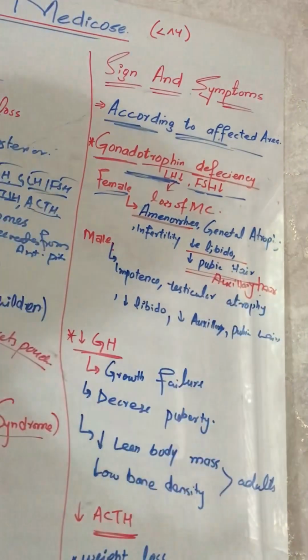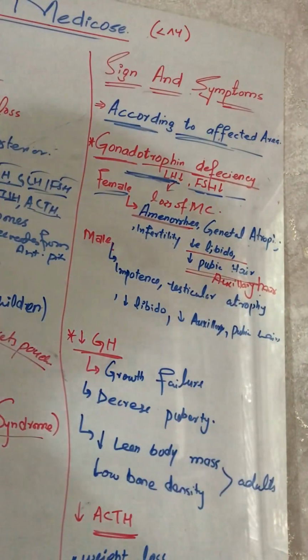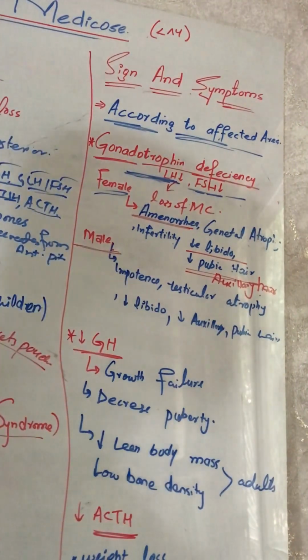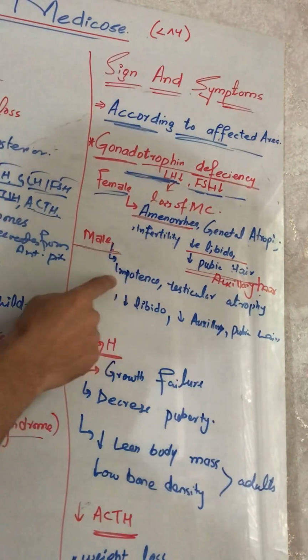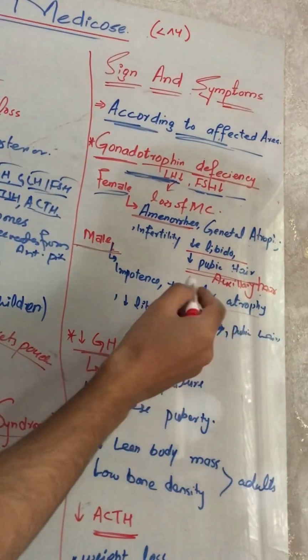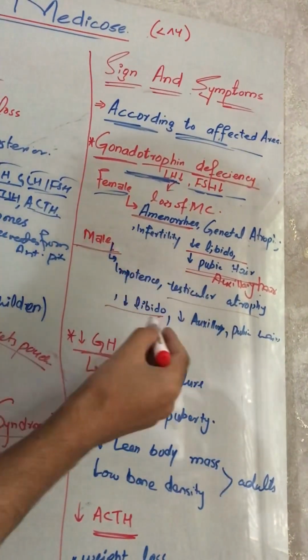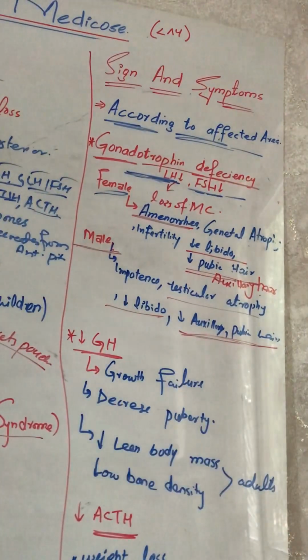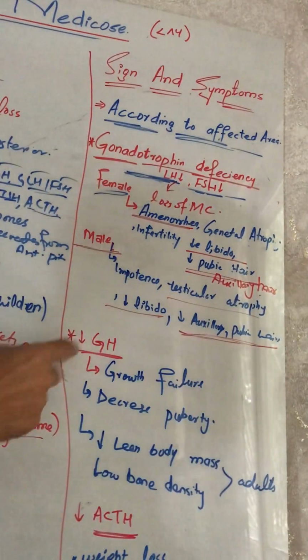Decrease, or we can say loss of pubic and axillary hairs. And then what will be the symptoms of the decreased gonadotropin hormones? So it will be impotence, testicular atrophy, decreased libido in both male and female, and decreased axillary and pubic hair in male.